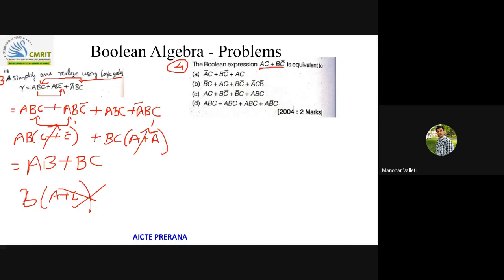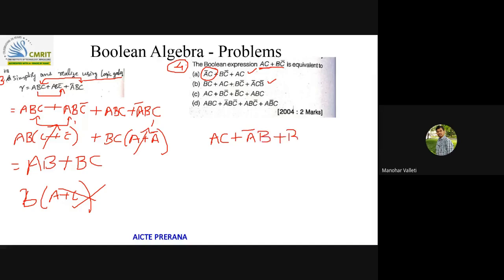By seeing the options, I can see that AC cannot be changed directly. AC is there anyhow here, fine. In the first option, AC is there, but BC bar is there, and some other term will pop up. But you know the consensus theorem, right? Consensus theorem: AC plus A bar B plus BC will give you AC plus A bar B.